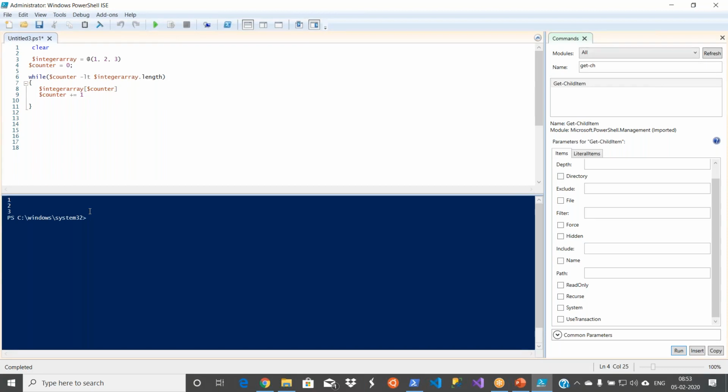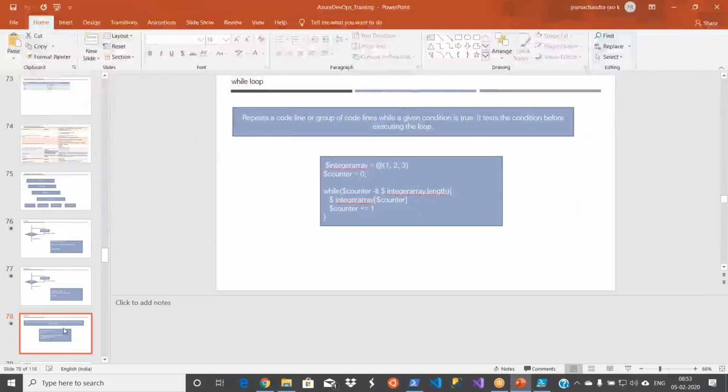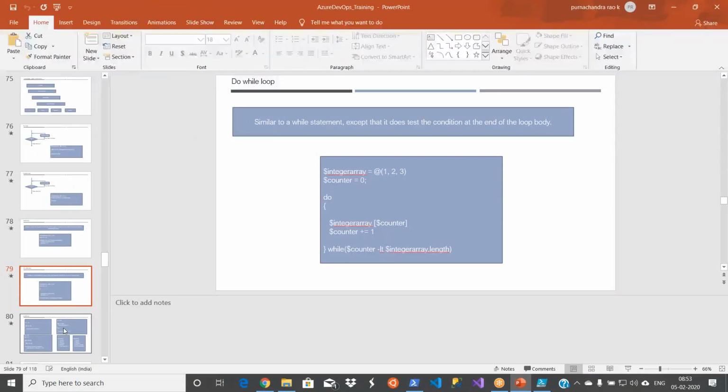If you don't keep that increment, your program executes forever. It will never stop. So that's the while loop. And you have another variant as well, that is do while. So while loop, what happens? It will test the condition before it executes the loop. In do while, it will execute your loop at least once, even though the condition is false. So that's the difference. So it is scenario based.